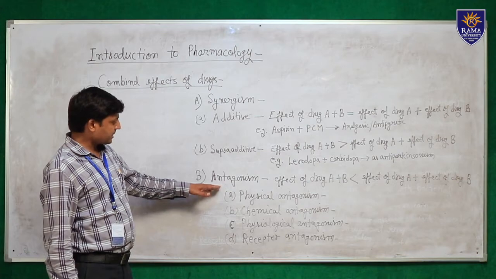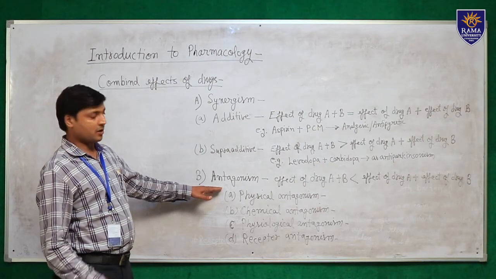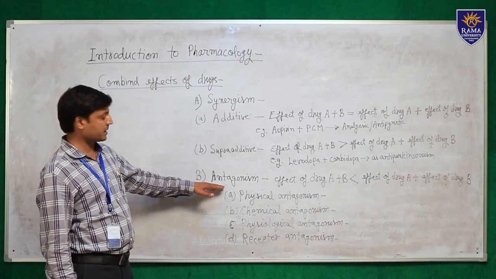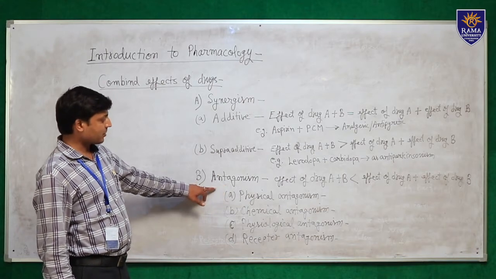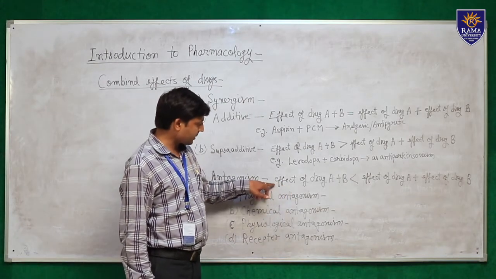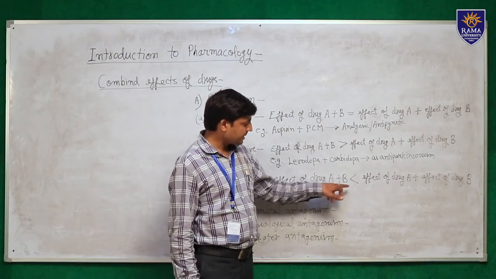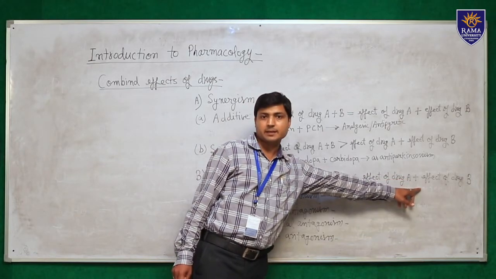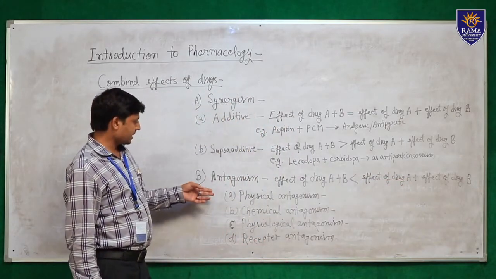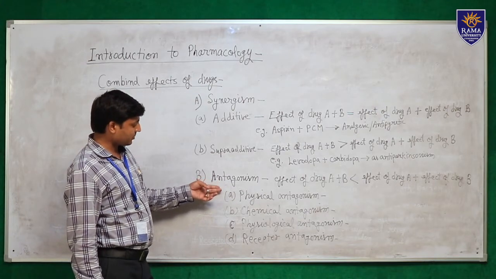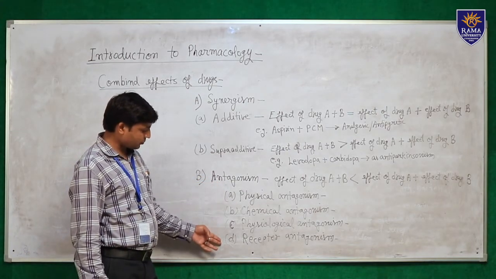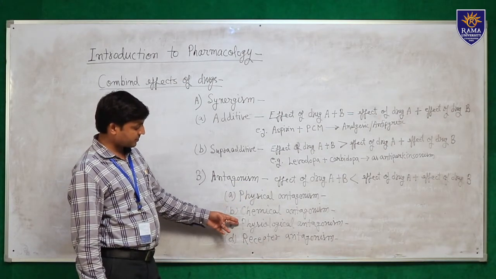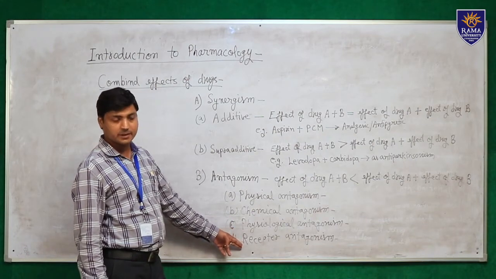Second one is antagonism. In antagonism, the effect of one drug is prevented or abolished by another drug. That is called antagonism. For example, the effect of drug A plus B is less than the individual effect of drug A plus the individual effect of drug B. Depending upon the type, antagonism is divided into four groups. One is physical antagonism, second is chemical antagonism, third is physiological antagonism, and fourth is receptor antagonism.